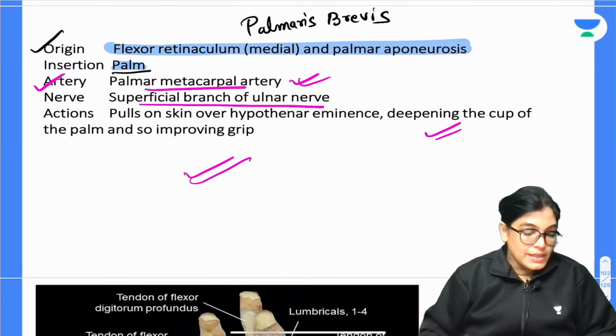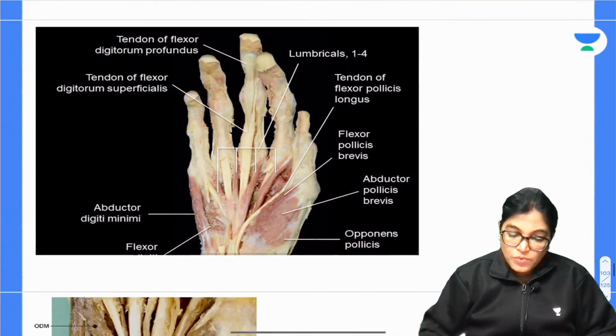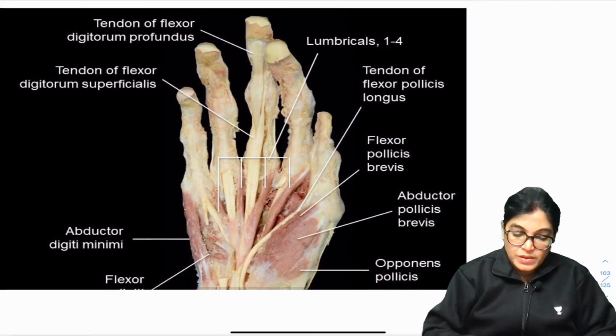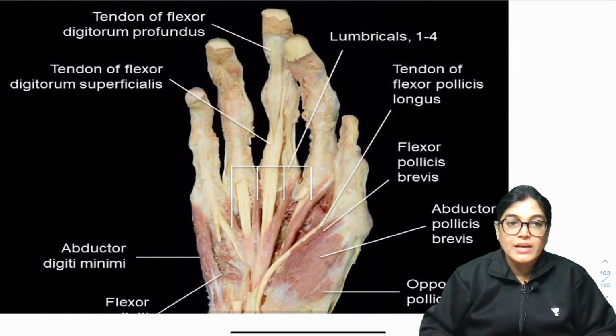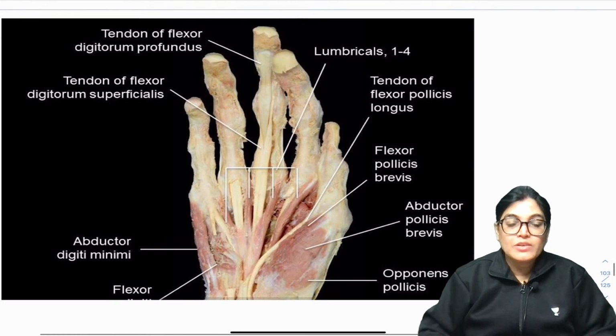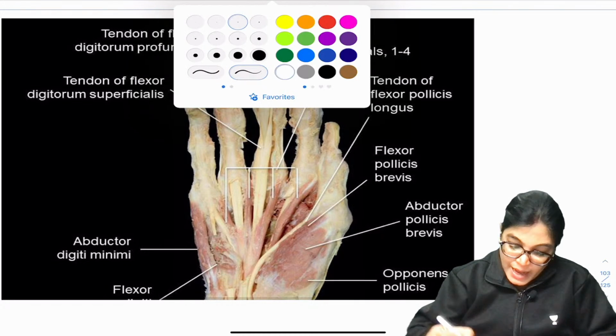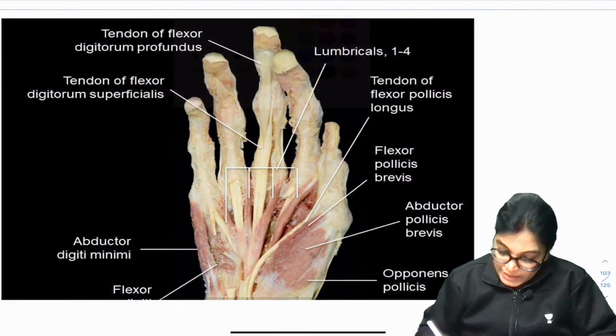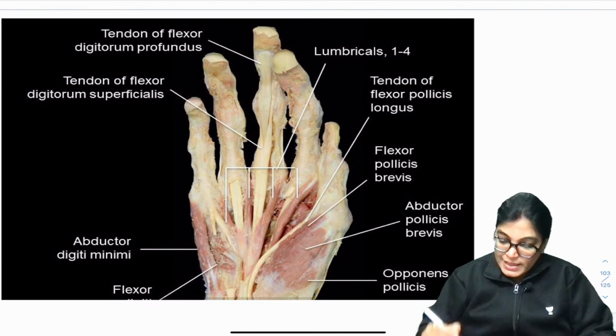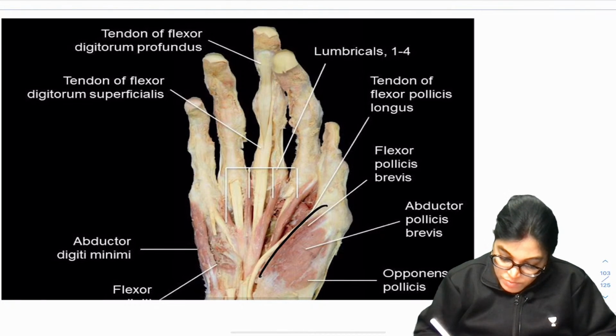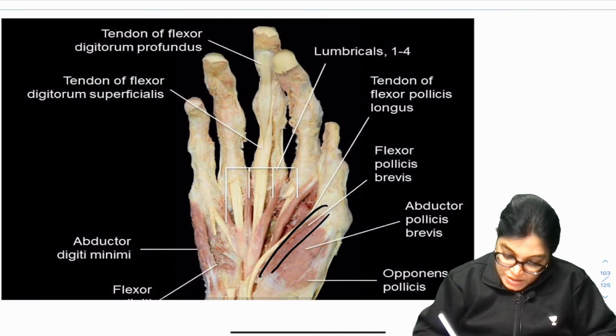So let's see the images. Here I want to show you this cadaveric image. If I enlarge this diagram, as you can see, the muscles on the thenar aspect and the hypothenar aspect are clearly seen. The medial most muscle here is flexor pollicis brevis.